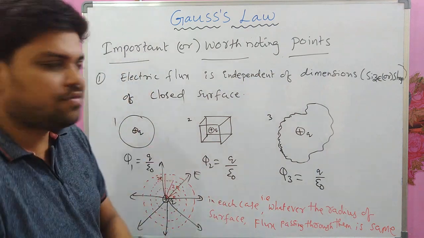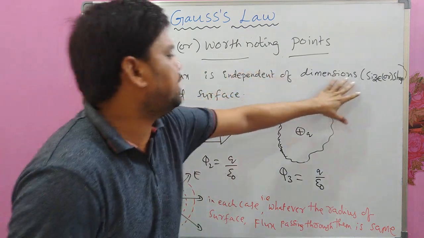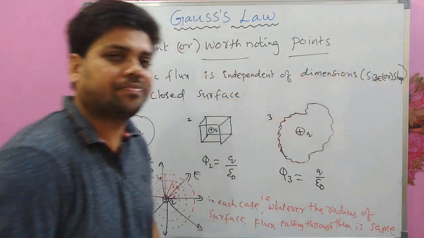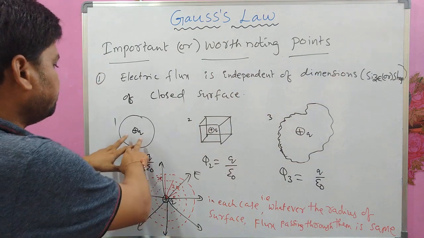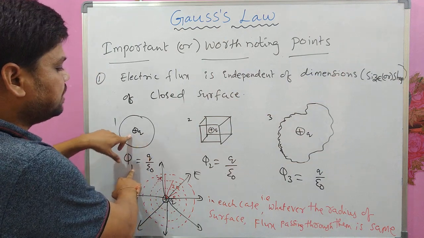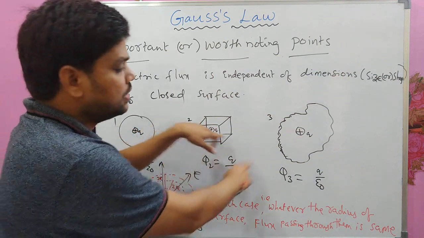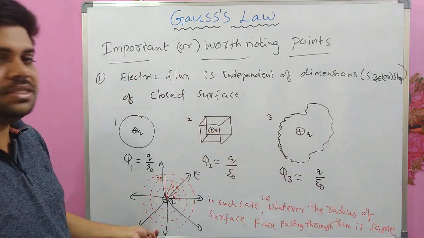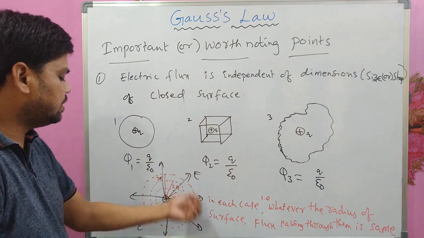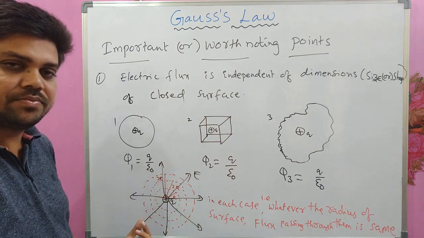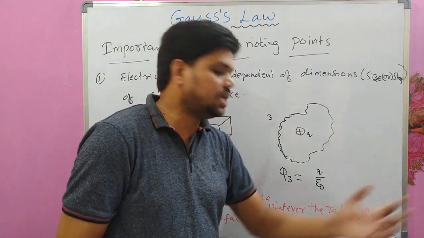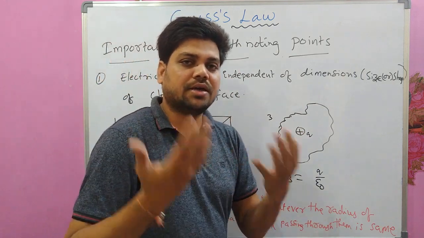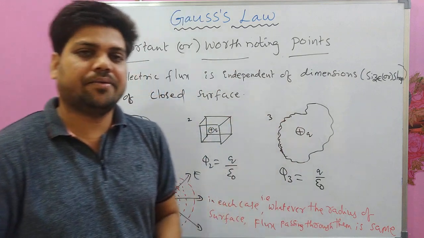Now I hope you have understood. The electric flux is independent of the dimensions of the closed surface, that is size or shape. Whether the shape is spherical, the flux is q by epsilon naught; cubical, q by epsilon naught; irregular shape, q by epsilon naught. Whatever the size of the closed surface, the flux passing through each surface is the same, because each surface has plus q charge inside it.